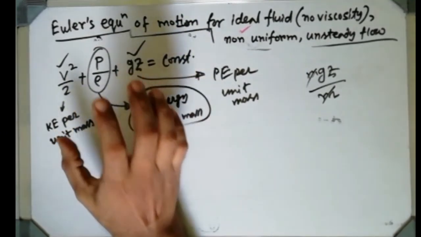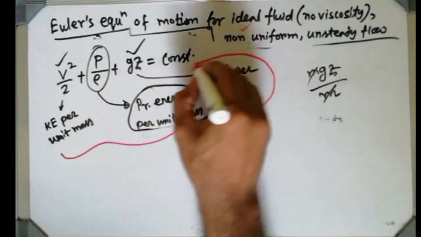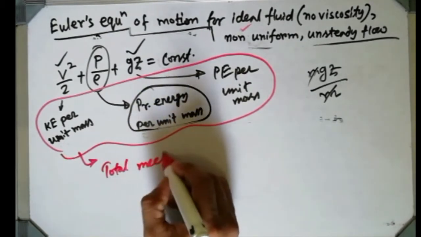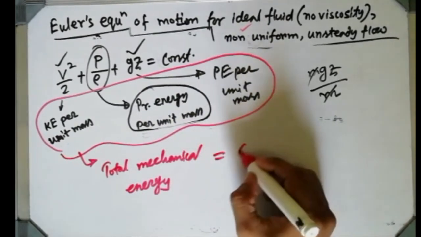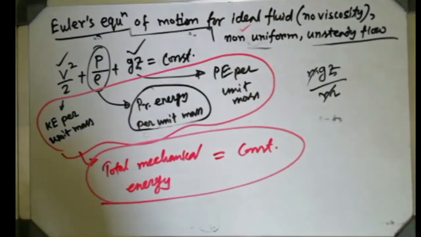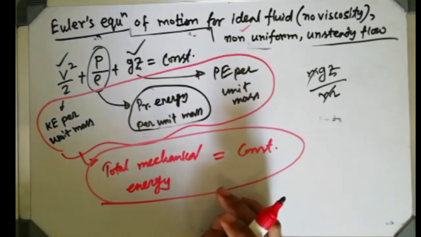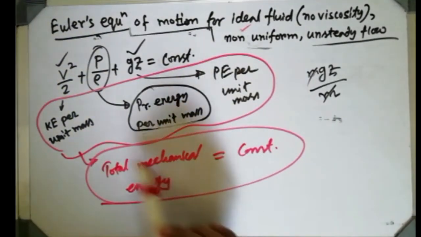Understood? Now see that whole equation, the sum of three energies, they are nothing but known as mechanical energy. These three energies constitute the total mechanical energy. Total mechanical energy is constant. That is the feel of Bernoulli's equation. That for a fluid flow, if we consider those assumptions, then total mechanical energy at different sections will remain constant.